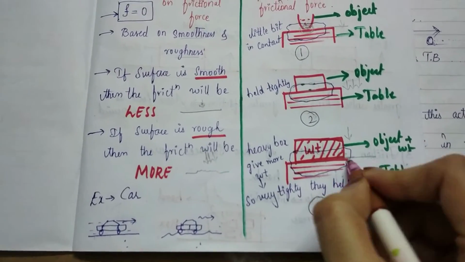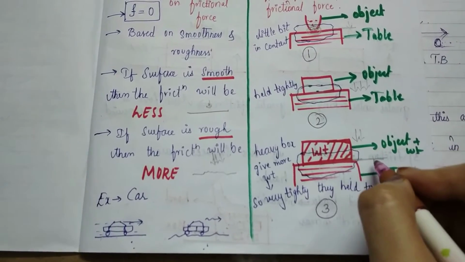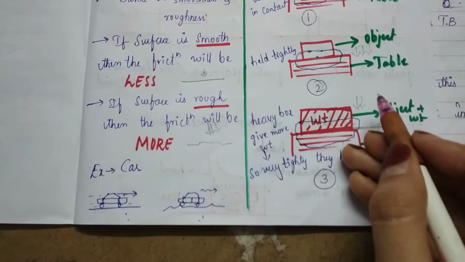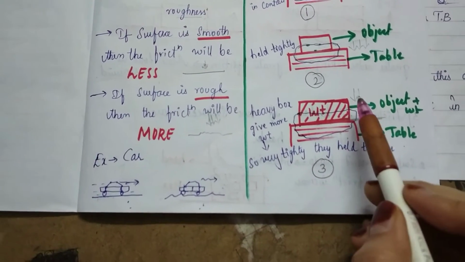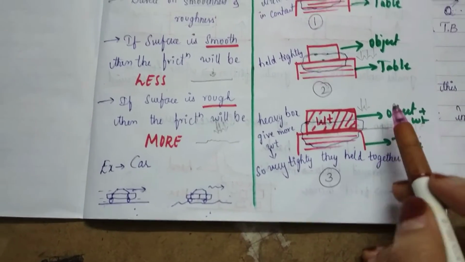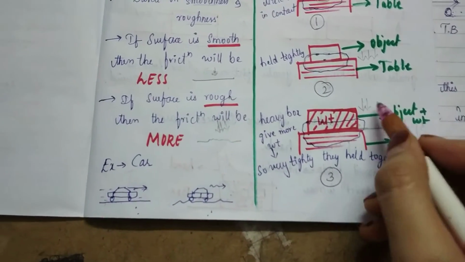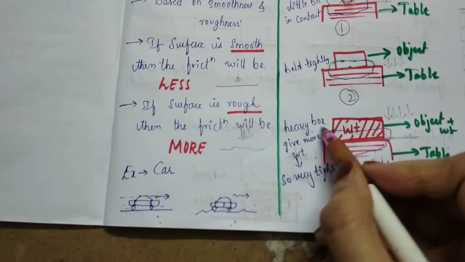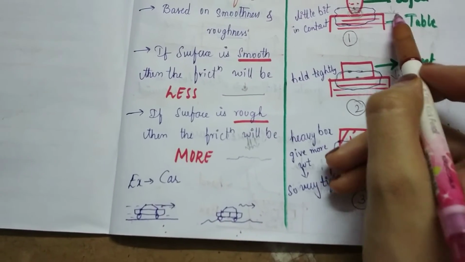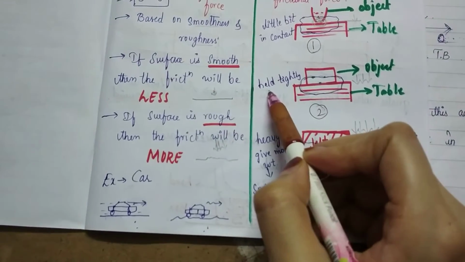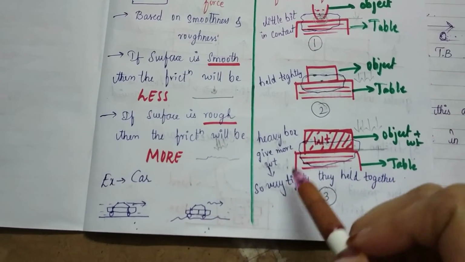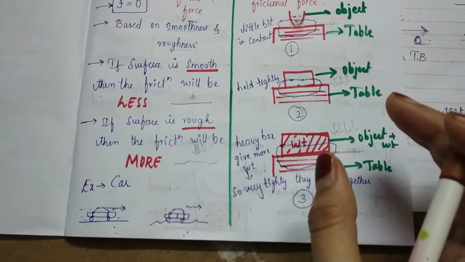On the surface, the pressure is coming more from upwards, so the two surfaces are tightly held together, which means the more tightly the surfaces are held together, the more the force of friction. A lighter box gives little friction, and the heavier box gives heavier friction, so it is very tight.